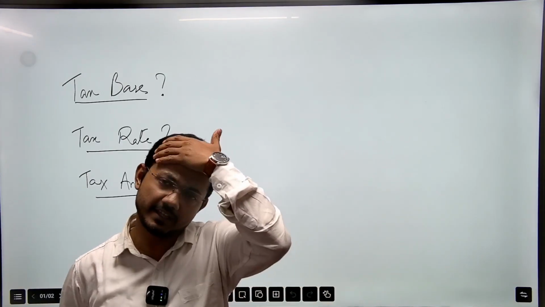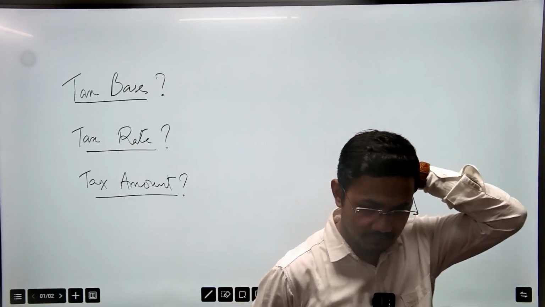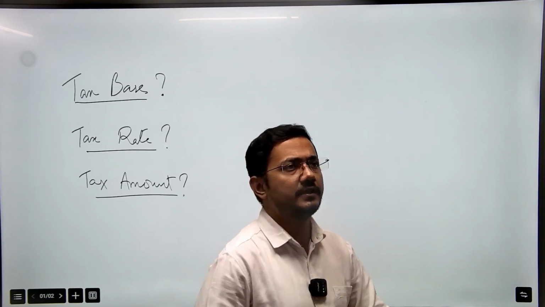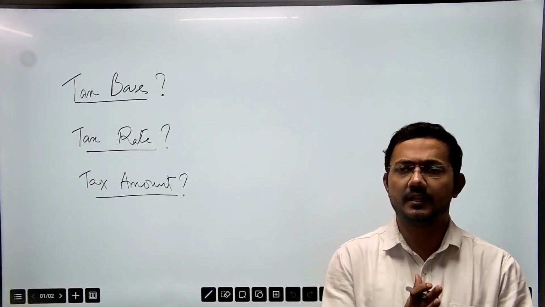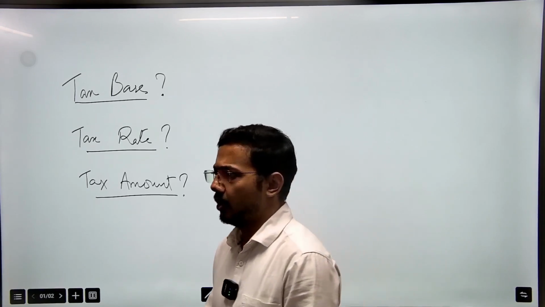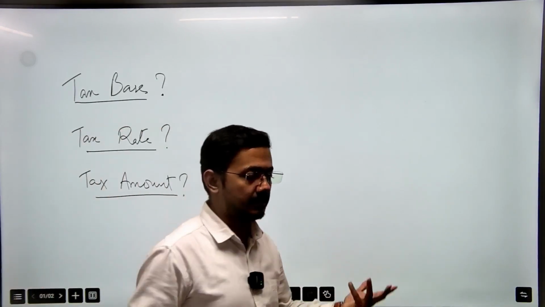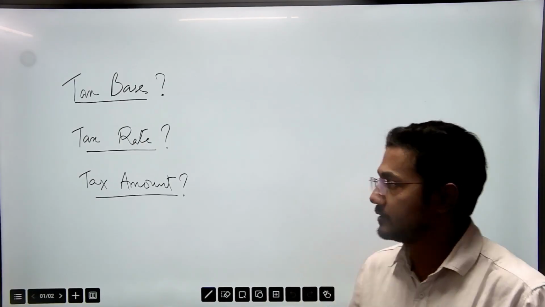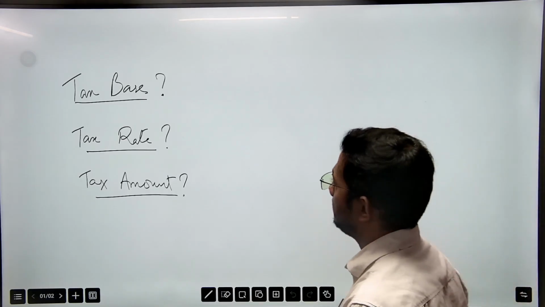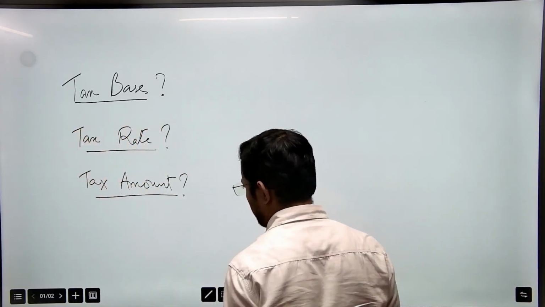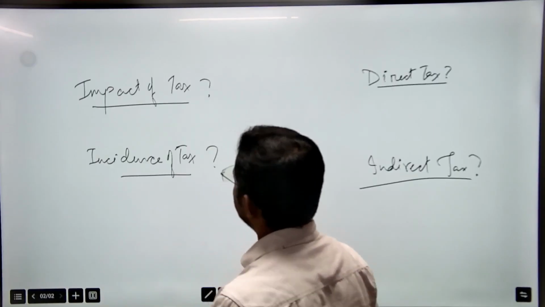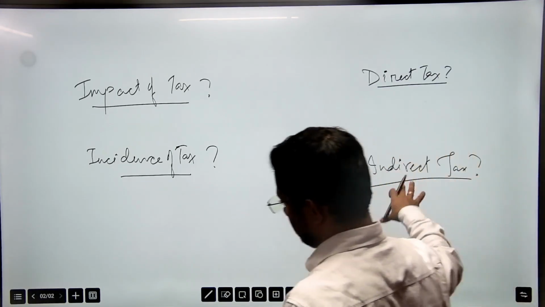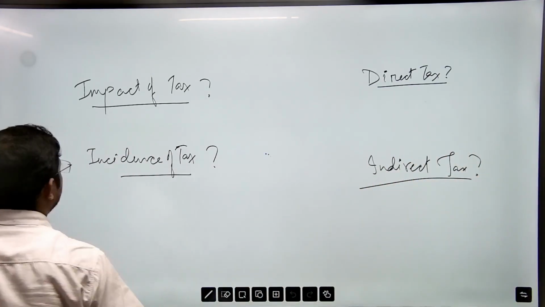Today in this lecture, I have brought a very important but very basic topic of economics, that is taxation. In this video, we will see certain terms that can be linked with different other topics of economics, which are generally asked in the examination. On the screen you can see terms like tax base, tax rate, tax amount. Then we will look into impact of tax, incidence of tax, and direct and indirect tax. Now let's see what these are.